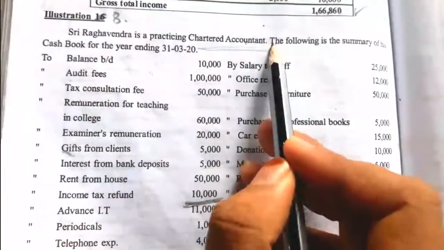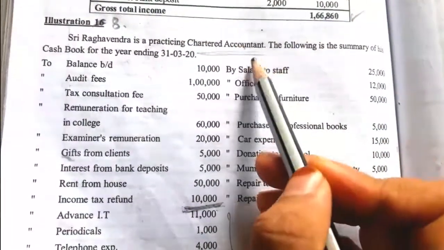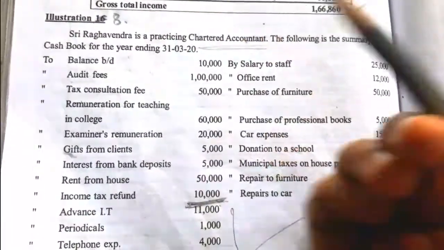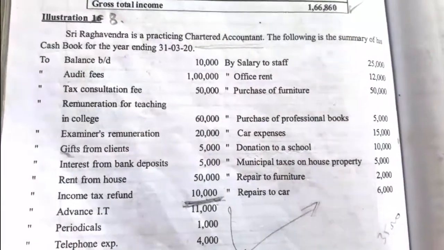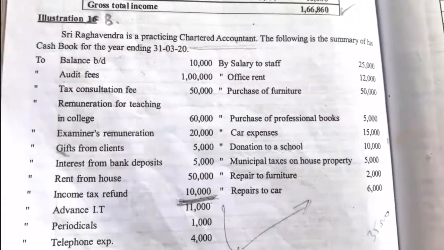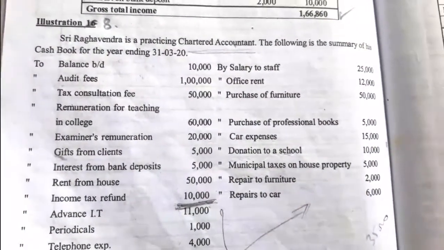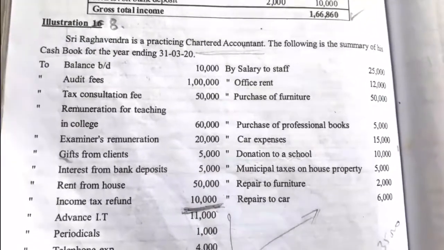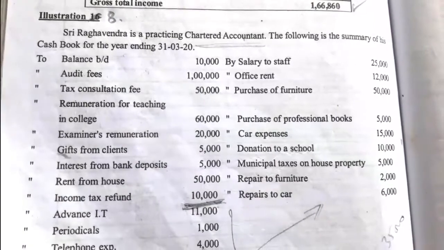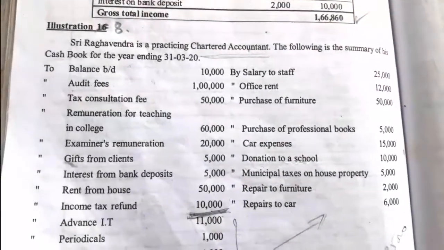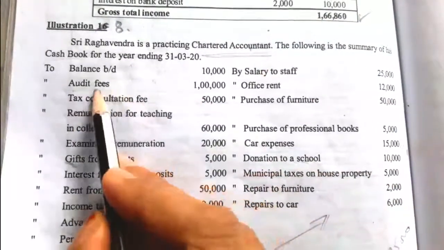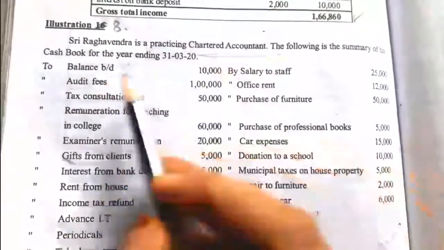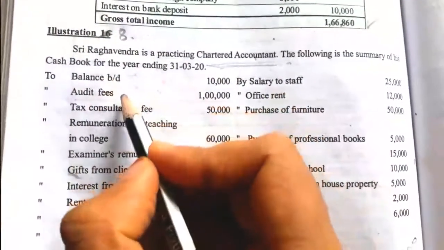As a chartered accountant, the main duty is to audit the records of different companies. For the verification, auditing or checking of the records of companies, their profit and loss account or balance sheet, and the recording of their financial statements, they will receive audit fees. That is a receipt to the chartered accountant, so it is taken as a